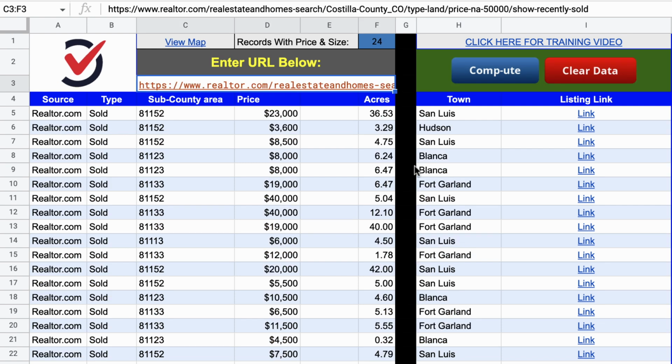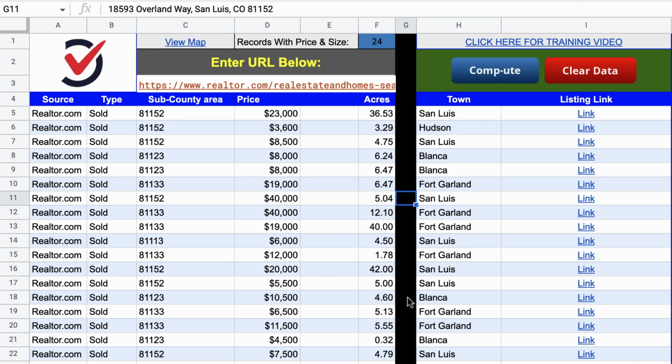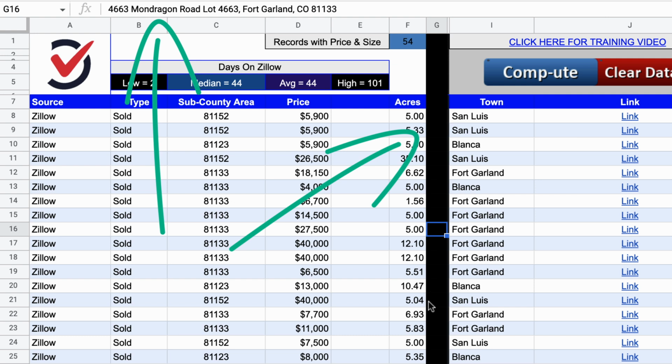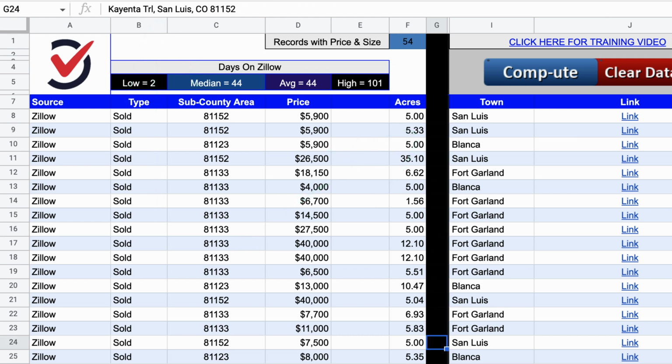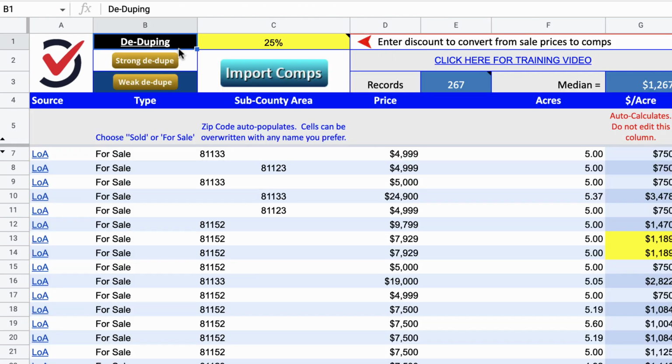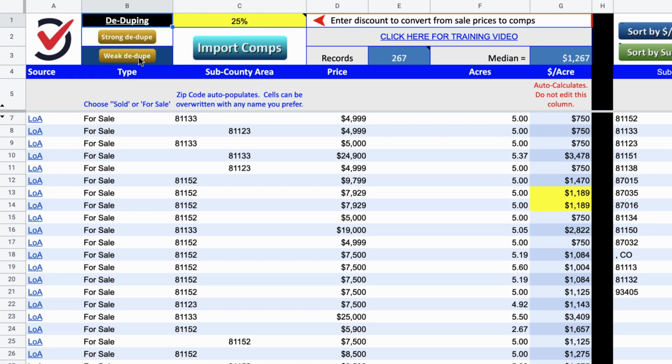Similar thing with the realtor.com tab. We're seeing that the address is right here. And it looks like some have addresses, some don't. Same thing with Zillow. You can see what the addresses are by clicking on this black bar. So given that it's kind of a mix, I'm going to go over here and I think weak dedupe is the most appropriate one to have selected here.